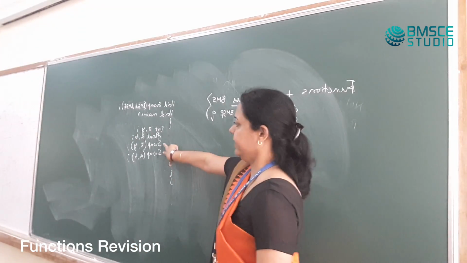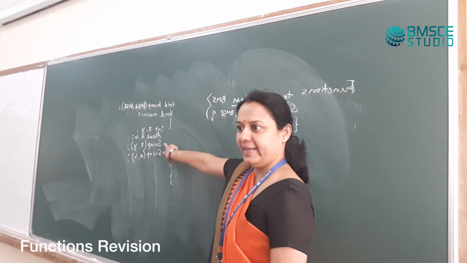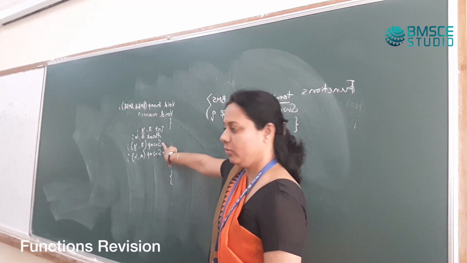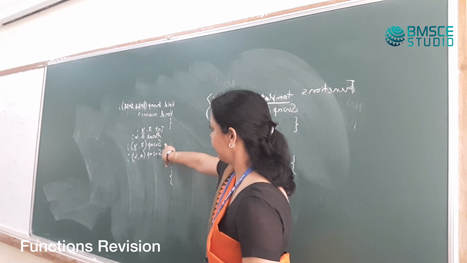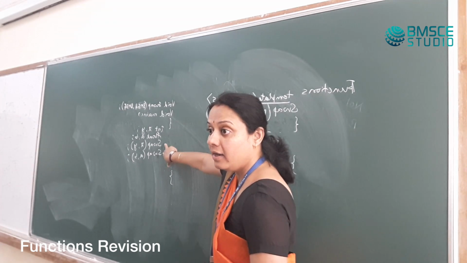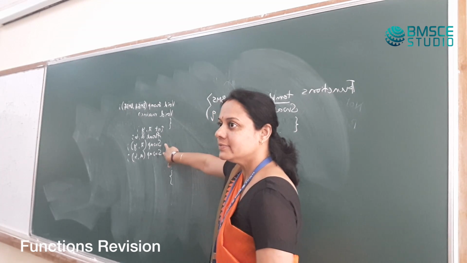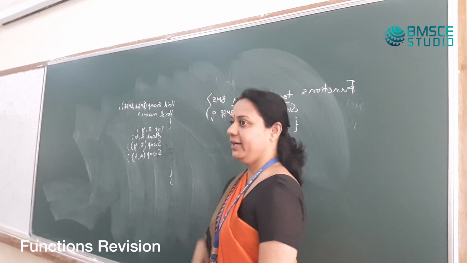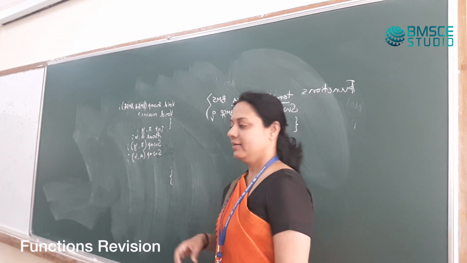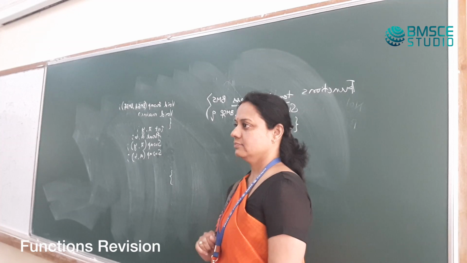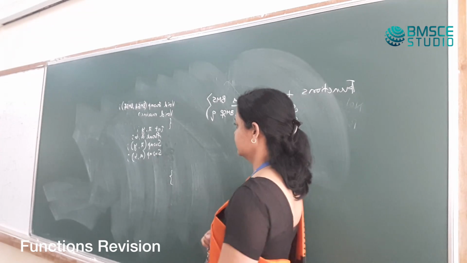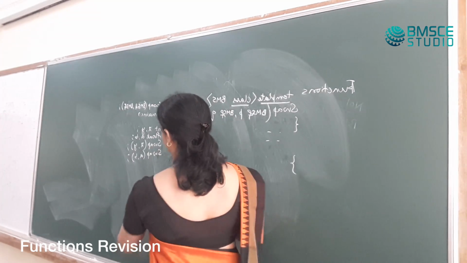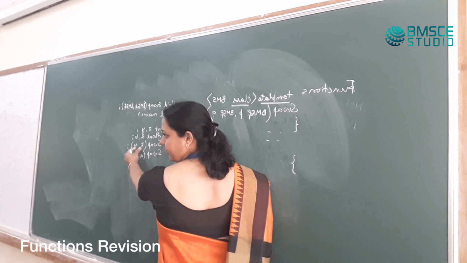Now will these two lines compile? Yes? Why not? Why wouldn't it compile? I want to swap x and y.